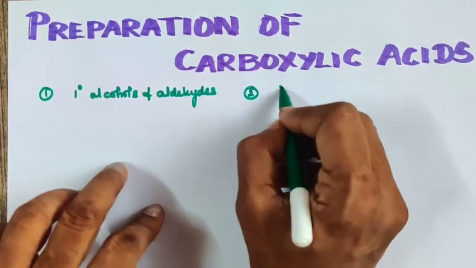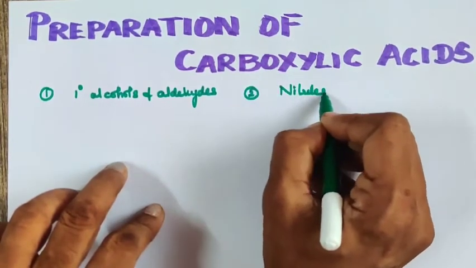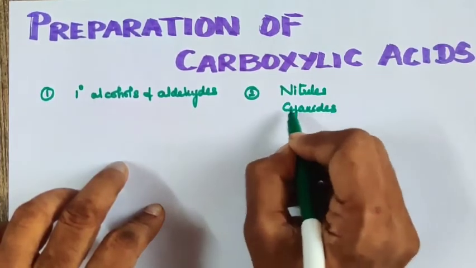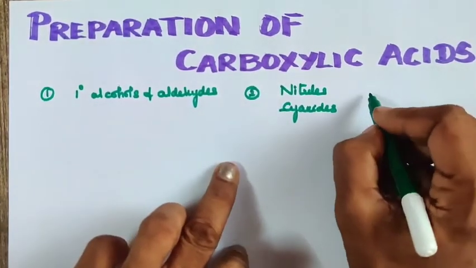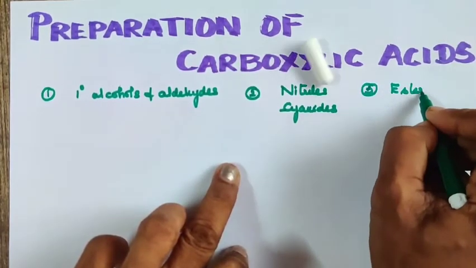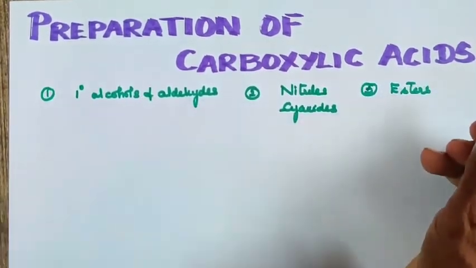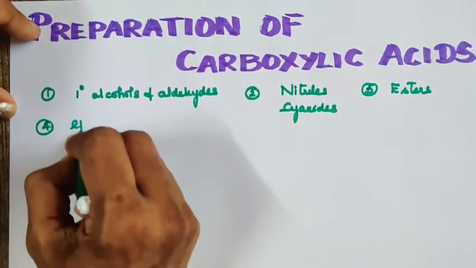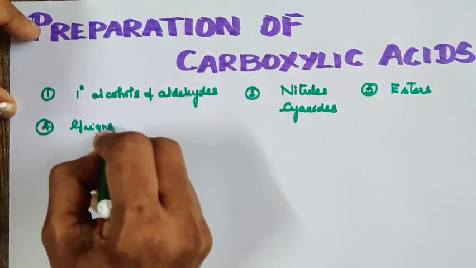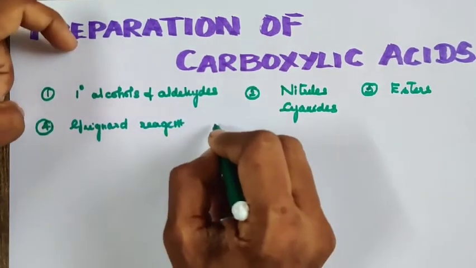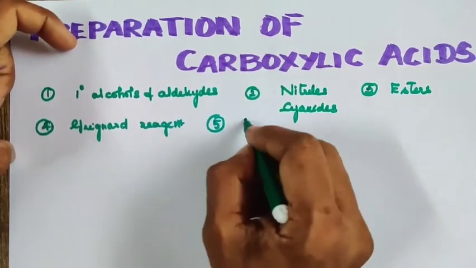And the second method is from nitriles, also called cyanides. And we have another method, the third method, from esters. Also the fourth method from Grignard reagent. And the fifth one is acyl halides.